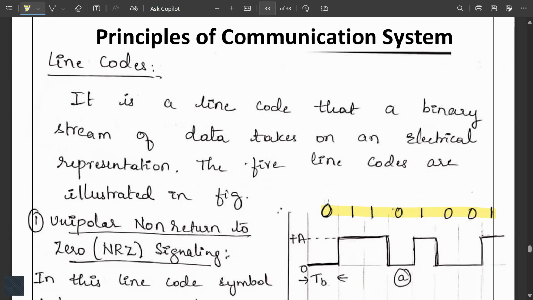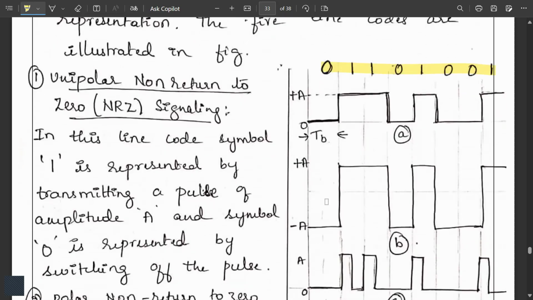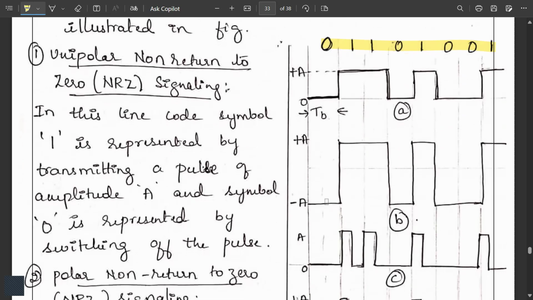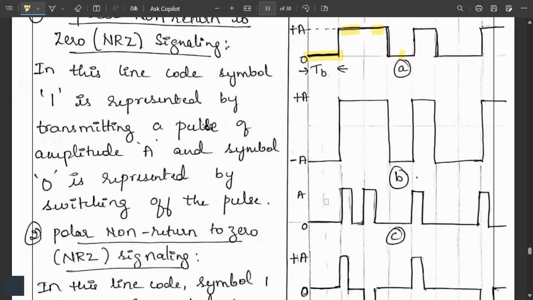The first one is unipolar non-return to zero, called NRZ signaling. In this, the line code symbol 1 is represented by transmitting a pulse of amplitude A, and symbol 0 is represented by switching it to 0. You can observe here, for 0 it is down, for 1 it is up, again 1 up, 0. It goes on like this. This is called NRZ.